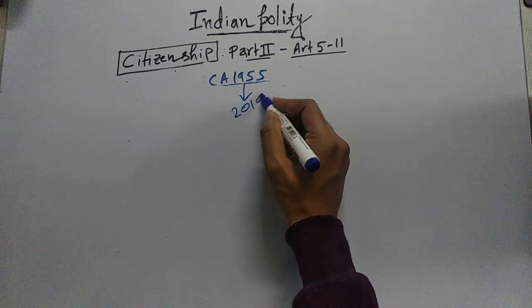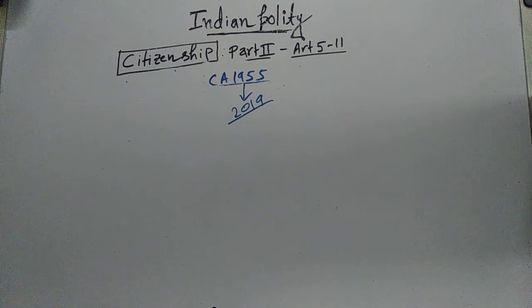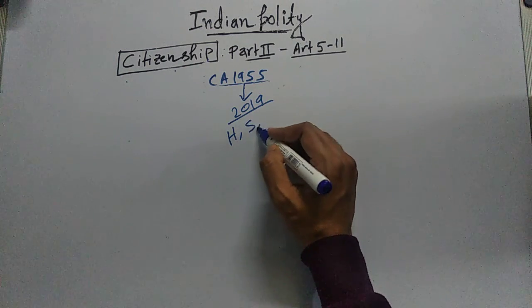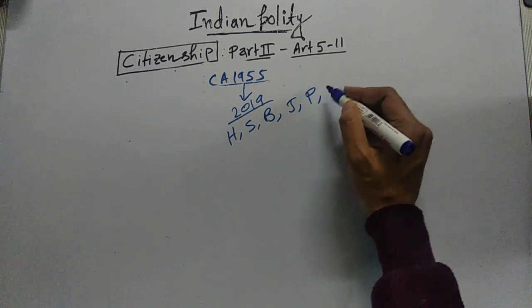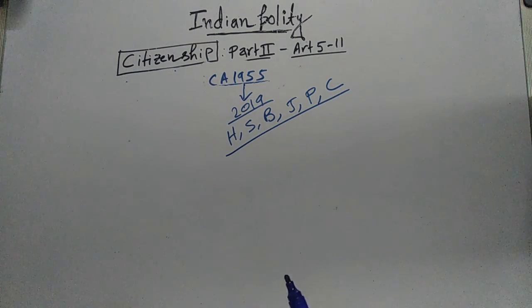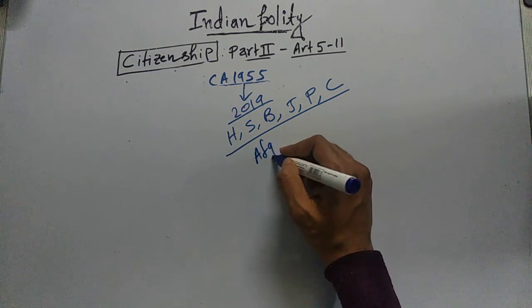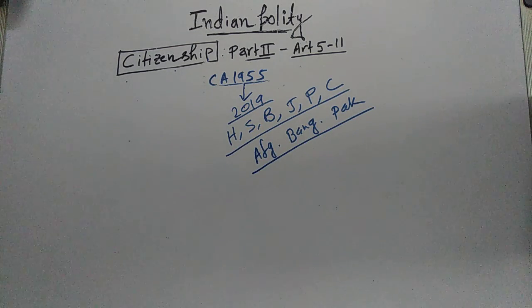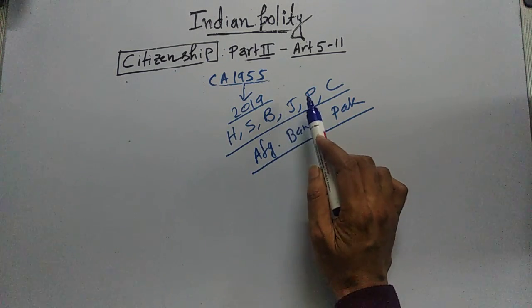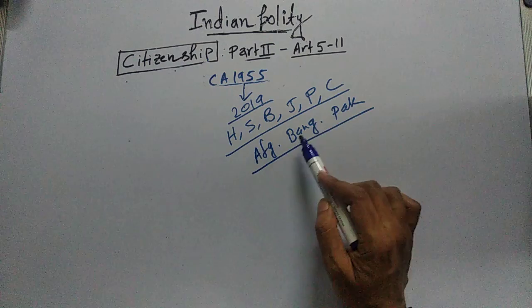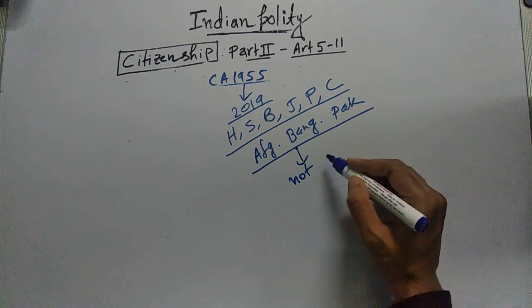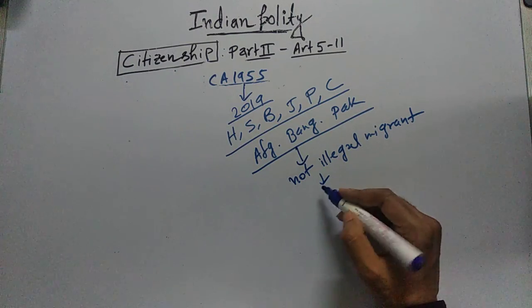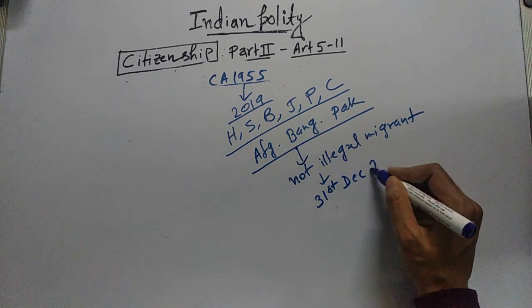Now this Citizenship Act has been amended in 2019 as well, and the provision of the act says that the Hindus, Sikhs, Buddhists, Jains, Parsis and Christians, these 6 communities, persons of these 6 communities from 3 countries, Afghanistan, Bangladesh and Pakistan, will not be treated as illegal migrants if they have entered India on or before 31st December 2014.